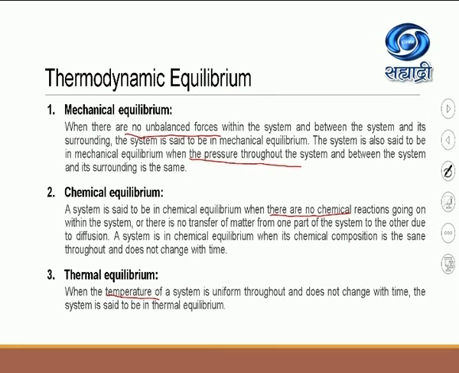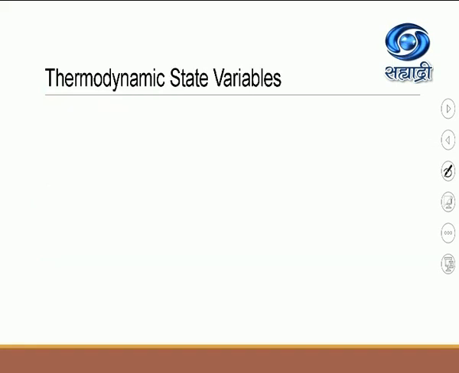Now, once again I will repeat what is the meaning of thermodynamic equilibrium. Now remember, if the system satisfies all these three conditions, then we can say that the system is in thermodynamic equilibrium. Okay? So after this, we have to see once again the meaning of thermodynamic state variables.